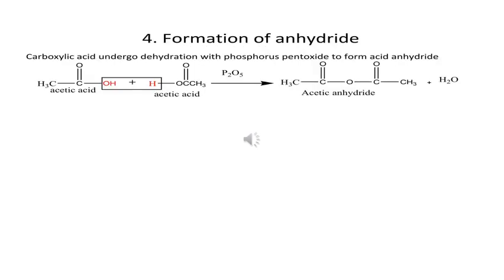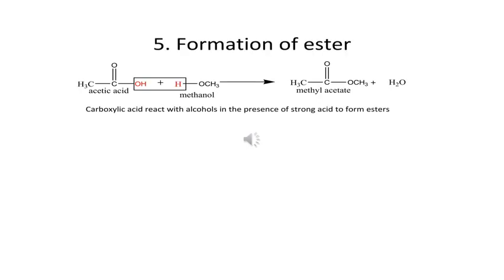Formation of anhydride. Two molecules of acetic acid react with P2O5, that is phosphorus pentoxide, to form acetic anhydride plus a water molecule. Here is the removal of a water molecule from two acetic acid molecules, and we will get the product acetic anhydride. Formation of ester. Carboxylic acid reacts with alcohol in the presence of strong acid to form ester.